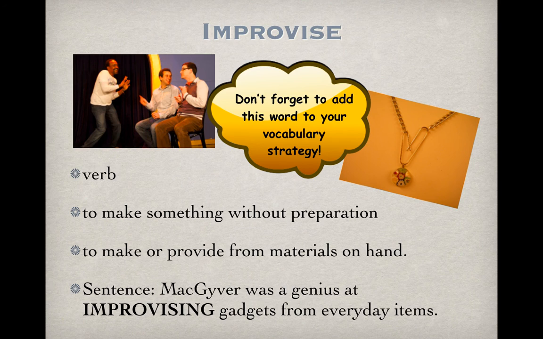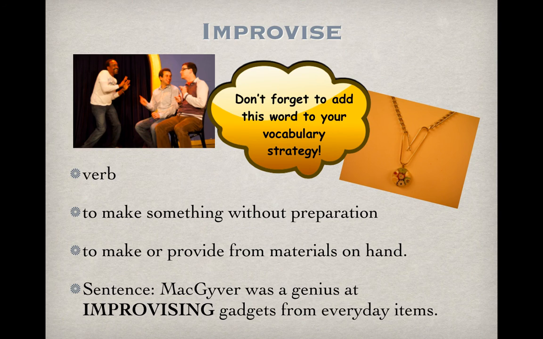The sentence on the screen reads, MacGyver was a genius at improvising gadgets from everyday items. Another sentence, surprised by the nomination, she had to improvise her acceptance speech. Since it was a surprise, she didn't have time to prepare for it ahead of time, so she had to improvise it. And then another sentence from your book, the shipwrecked crew improvised a boat from barrel staves. So they had to create a boat using other materials that they had on hand.